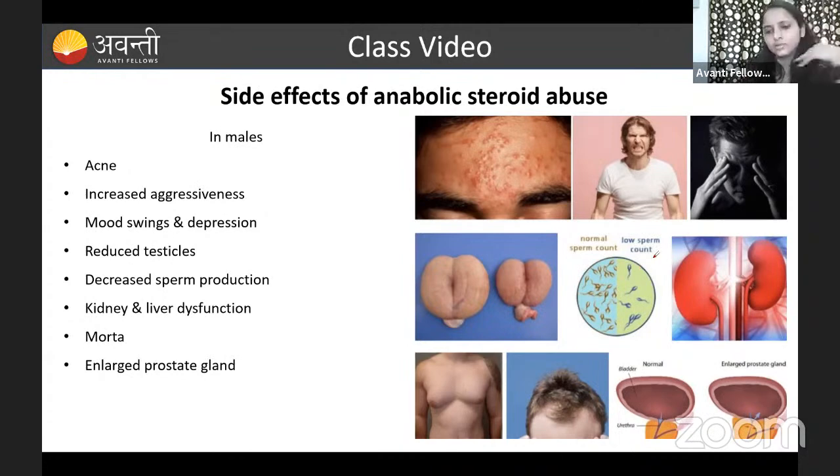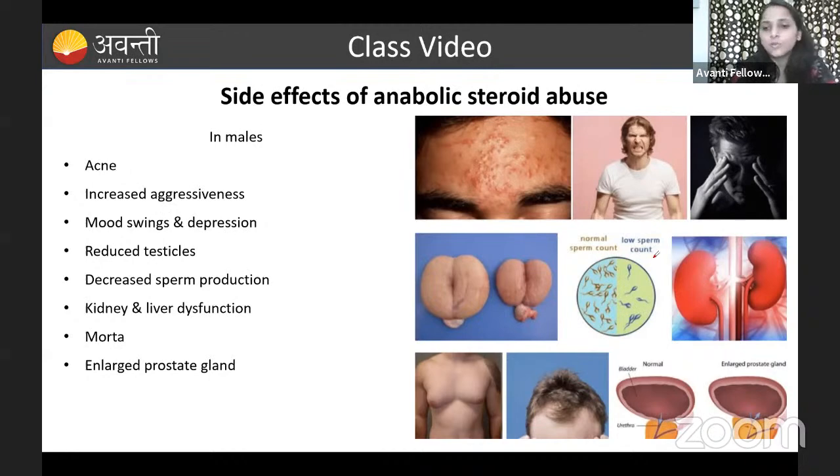We all know the testosterone hormone in the male. If the person takes a steroidal hormone, it will lead to an increase in testosterone. It will lead to increased aggressiveness in the male, and mood swings and depression, and reduced testicles. The testicles are going to be reduced, and decreased sperm production. So the normal production of sperm is not going to happen in that person, and kidney and liver dysfunction, and the motility of the sperm is going to die.